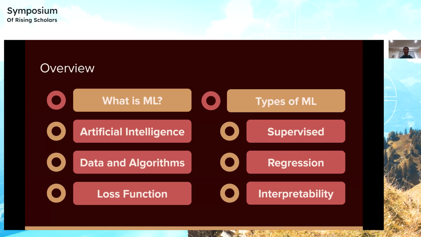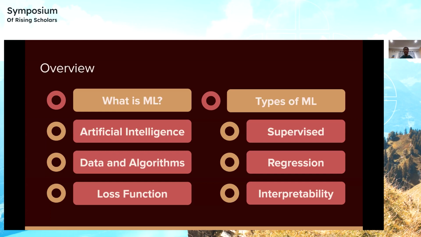So there are different types of machine learning, such as supervised versus unsupervised learning. Supervised learning uses labeled training data, and it's what we'll be focusing on in this project, whereas unsupervised training data does not use labels, so it makes inferences from data. Next is regression versus classification. Basically, regression gives a numerical output, whereas classification puts an input into various different categories for an output. We'll be focusing on regression since we're trying to predict the amount of land burned.